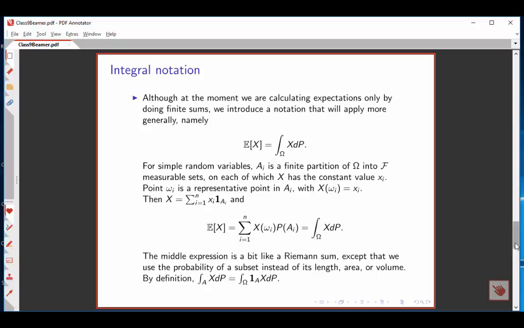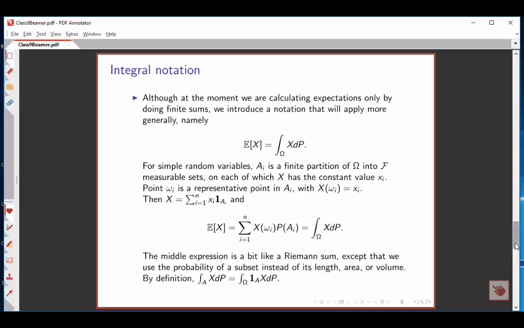So in that case, we can write x as a linear combination of indicator functions. We already have a formula for the expectation, namely the value of the random variable on the representative point times the probability of the event to which that representative point corresponds. But we can write this as an integral in our new notation. Again, the expression on the right looks like a Lebesgue integral. The expression in the middle, on the other hand, looks like a Riemann sum, doesn't it?